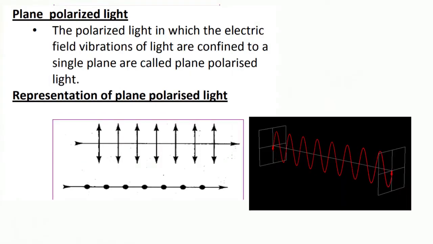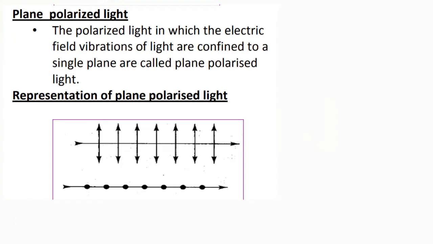Plane polarized light. The polarized light in which the electric field vibrations of light are confined to a single plane is called plane polarized light. The representation of plane polarized light is seen in the picture.